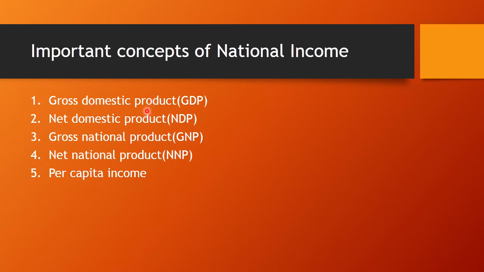Third, for economic comparison of countries and to show the progress of an economy, GDP figures are used in practice. Second comes net domestic product. Now, during the process of production, when depreciation of factors is deducted from gross domestic product, that is GDP minus depreciation, we get net domestic product, and the formula for calculating net domestic product is GDP minus depreciation.